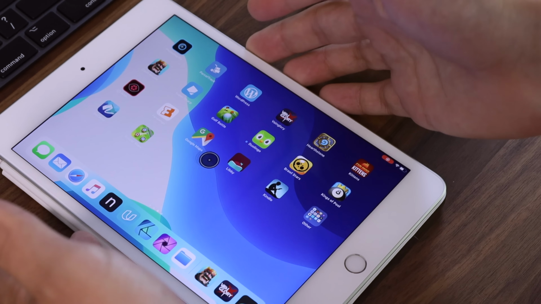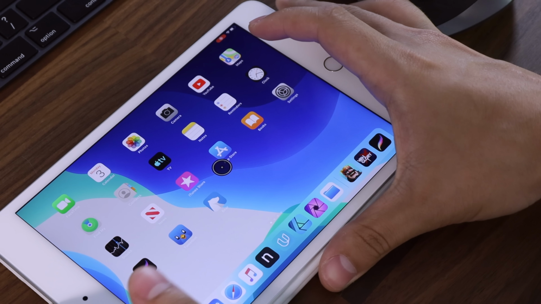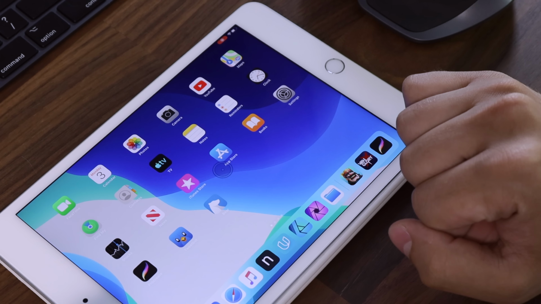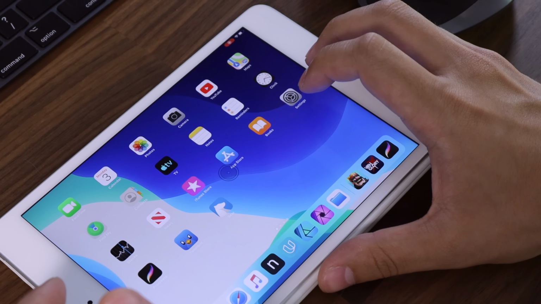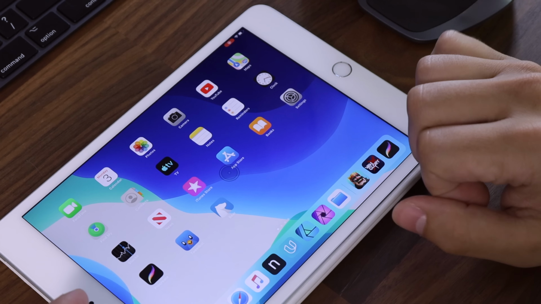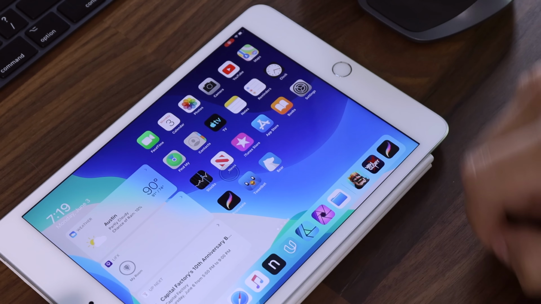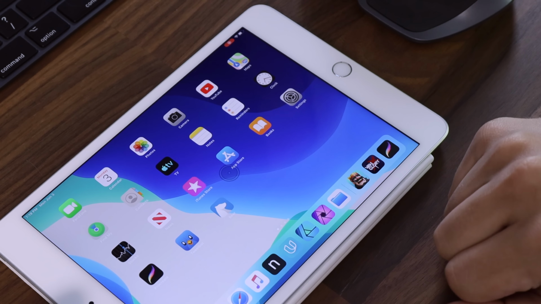But you can see there, that is an iPad mini here running with the new iPadOS. And I'm really excited so far. If you guys are interested in the iPadOS, I'll leave some directions down below where you can click and learn how to put it on there if you want. One of the notable features here is that you can drag this in and have it there. I don't really like it, so I keep it off.